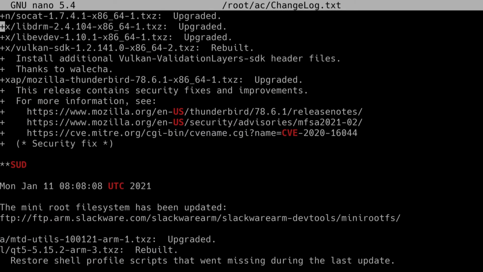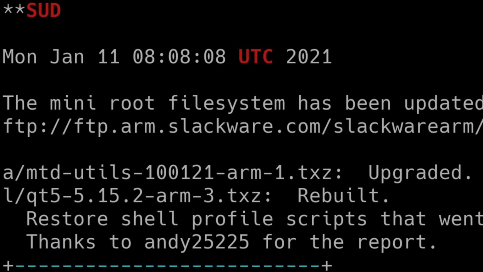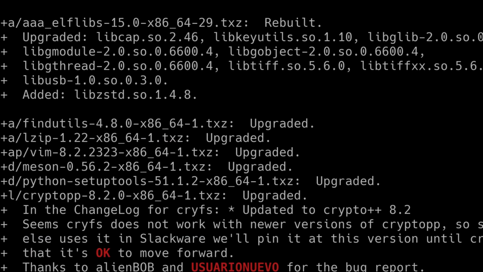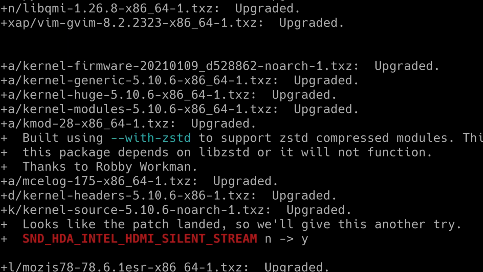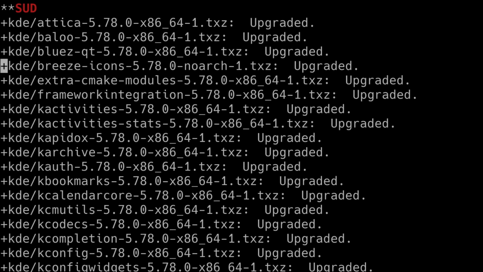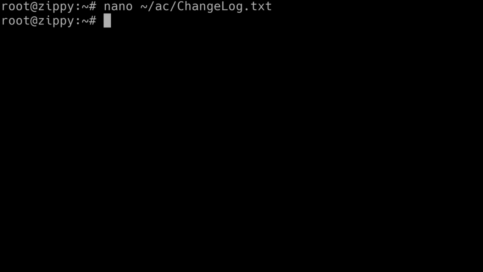As you can see here, I had to rebuild Qt. Thanks to Andy25225 for the reports that I'd missed out the shell profile scripts because I'd made an error when I did the build script merge. So I fixed that and pushed those out. Paging through the updates here, you see I've got all of the latest updates as of the present day that we need to process, the majority of which are KDE. There's a lot of movement on KDE at the moment. I haven't had it where KDE has been upgraded so frequently before. And because I've left it a few days, I've actually got 2 different batches of KDE from x86 to build.